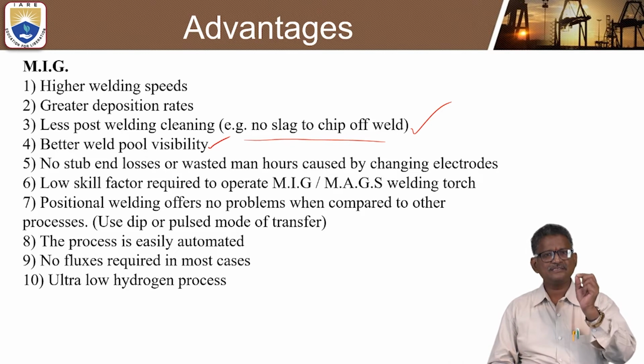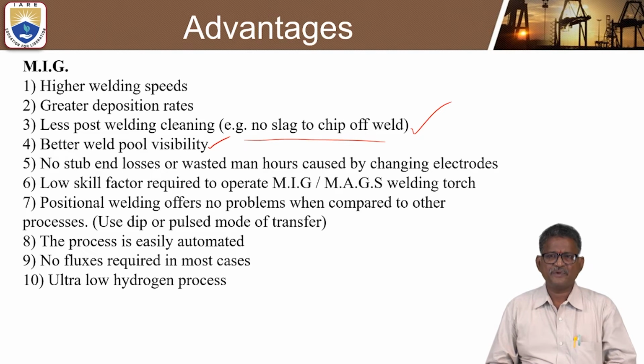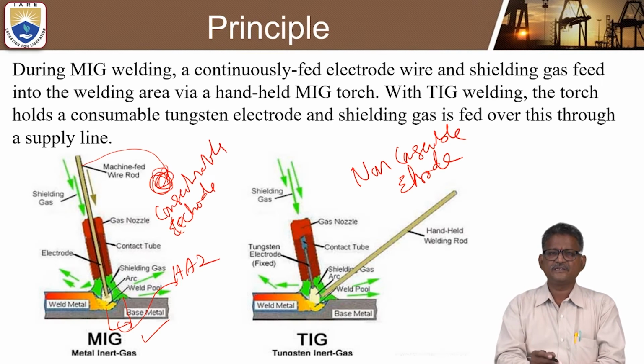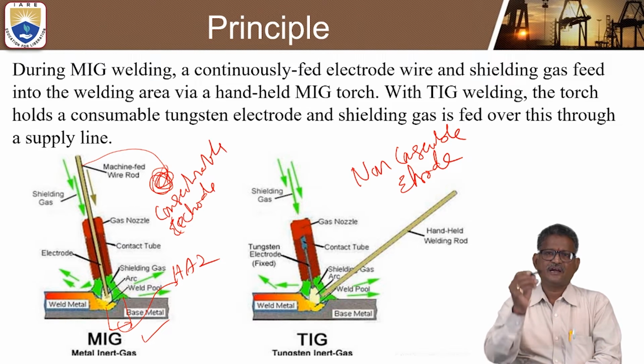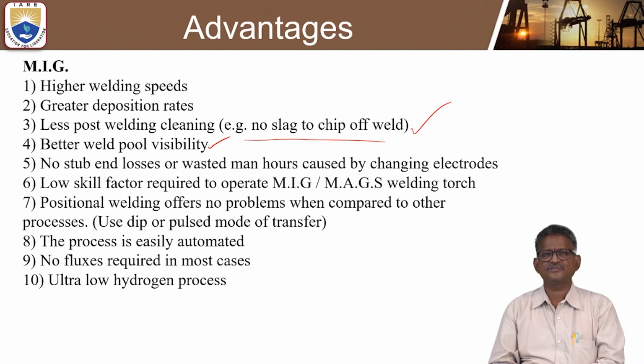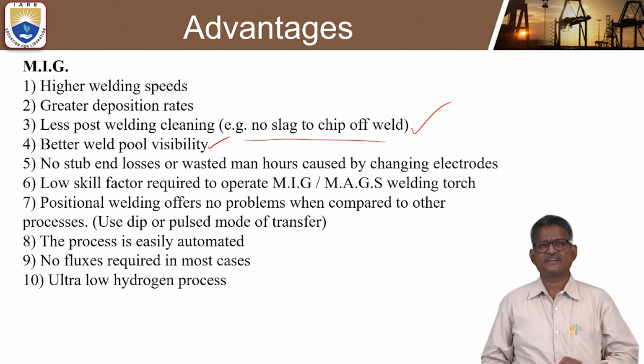Okay, and another thing is that a low skill factor is required to operate. The main important thing is that not that much skill is required. So automatically there is a setup. You can see the base metal, weld metal, and there will be a torch, shielding gas, contact tube and gas nozzle, and inside that the consumable electrode will be processed through, so that a low skill factor is required to operate the metal inert gas welding torch.